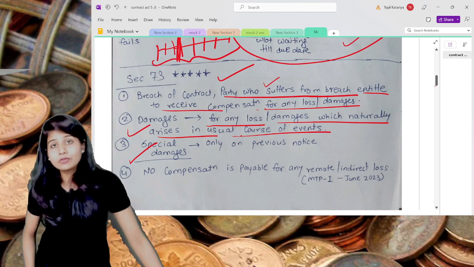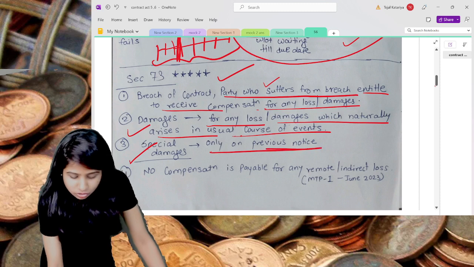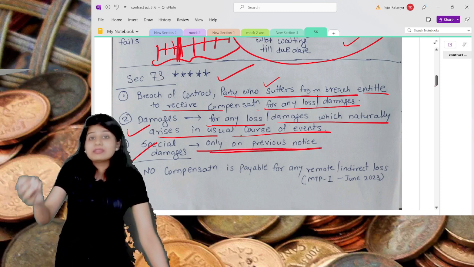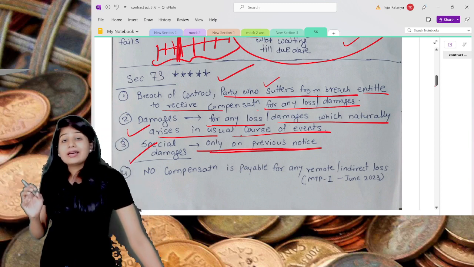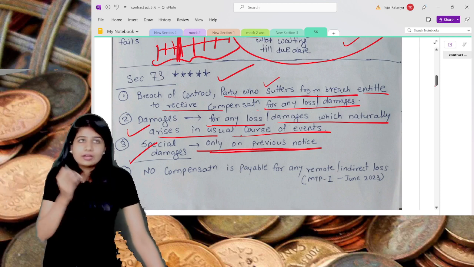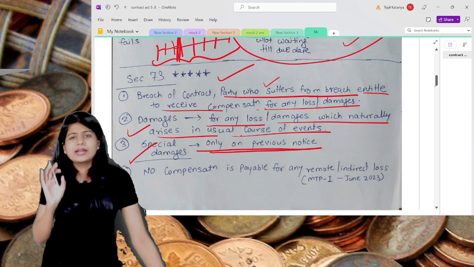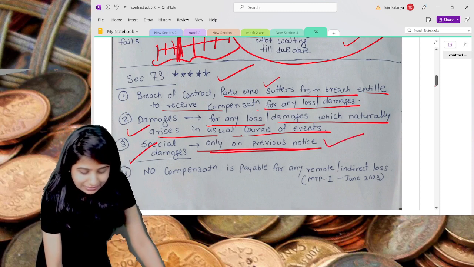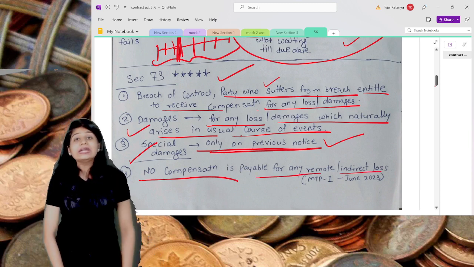One of the types is special damages, which you will get only on previous notice. If you have given the other party, or the promisee, previous notice that in case of default this much damages I will be claiming, then you can say that there are special damages.